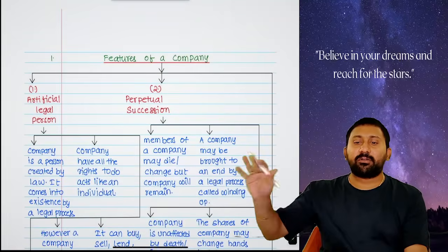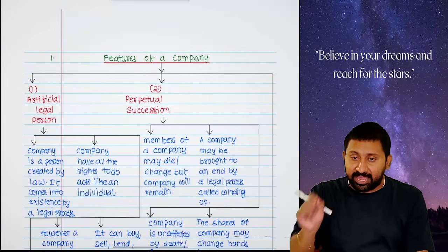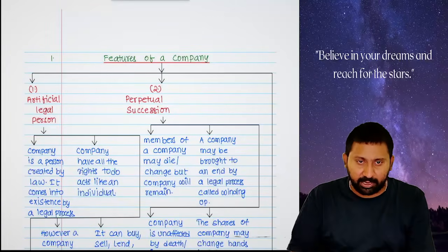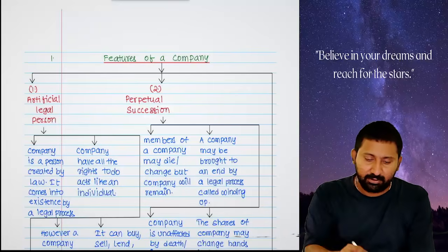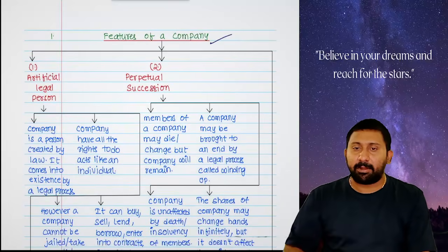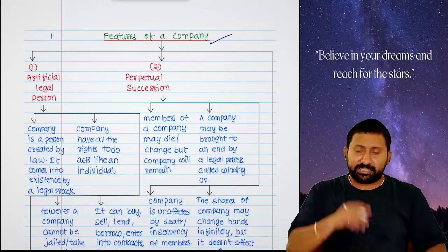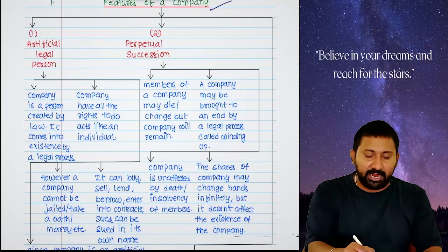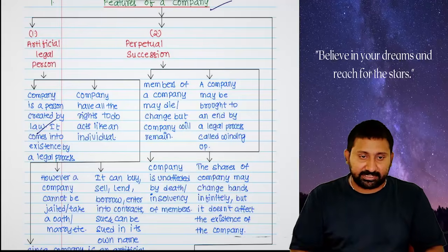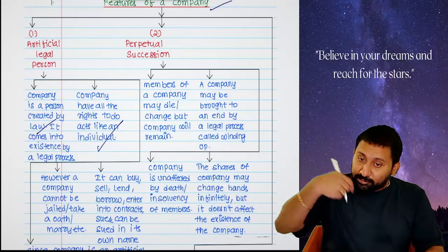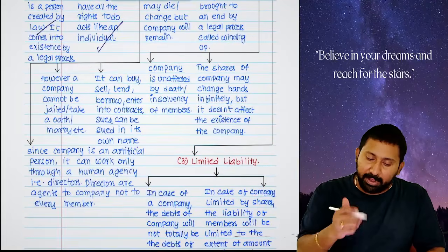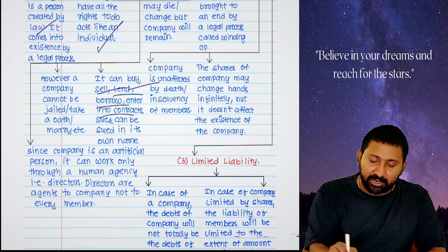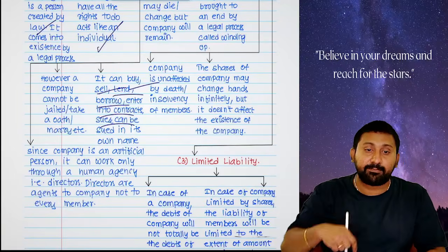The notes you are seeing on the screen are more than enough for the exams. First one, features of a company, same like LLP. Artificial legal person means what? A company created by a legal process. It can do all the things that you and I can do. It can buy, it can sell, it can lend, it can borrow, it can enter into contracts, it can sue you, it can be sued by you.